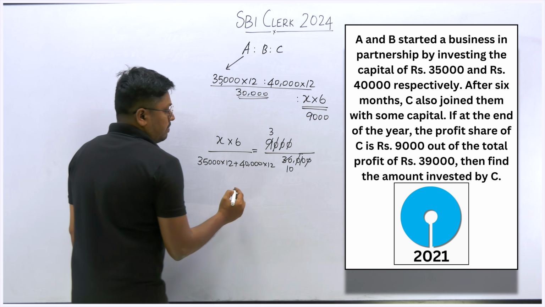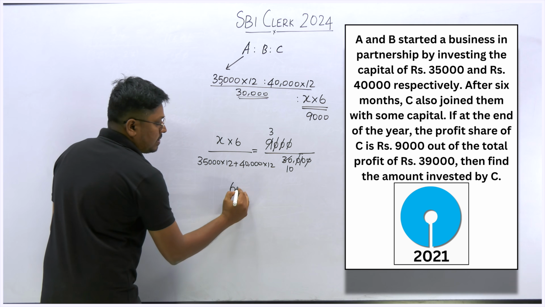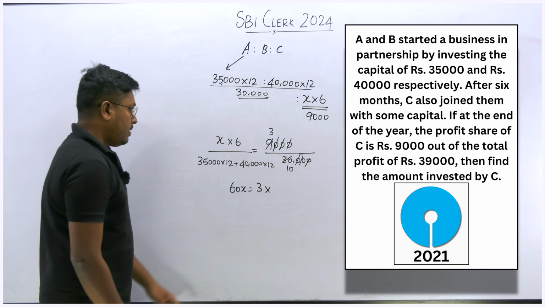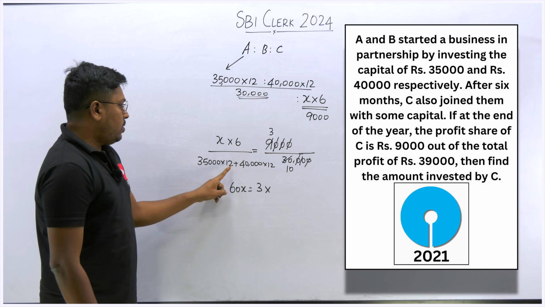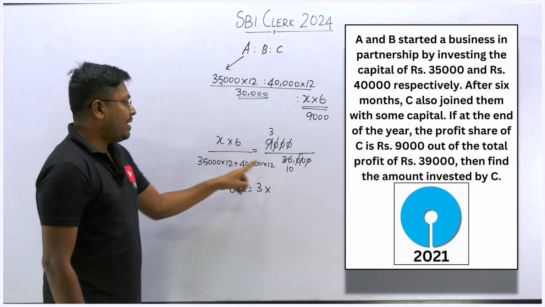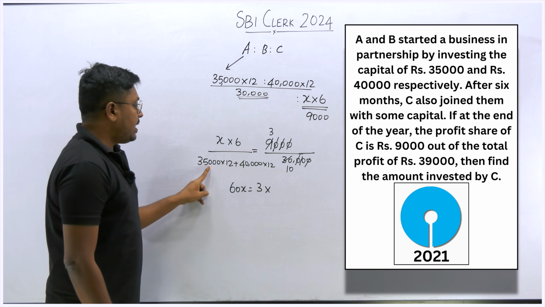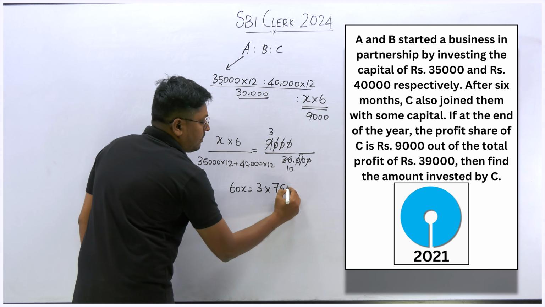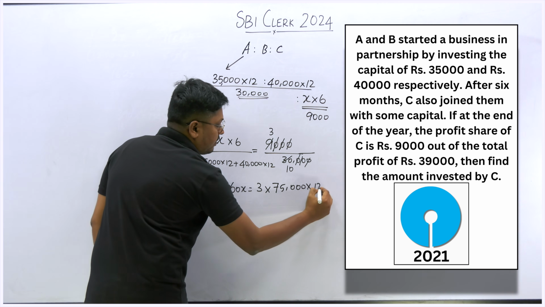When you bring this to this side, it will be 60X equals 3 into. Now you don't want to multiply and waste time, because 12 and 12 are common here. 35,000 plus 40,000 will be 75,000, so 75,000 into 12, right?